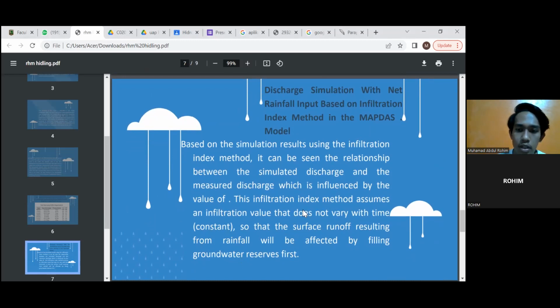This infiltration index method assumes the infiltration value doesn't vary with time, or is constant, so that the surface runoff resulting from rainfall will be affected by refilling the groundwater surface.